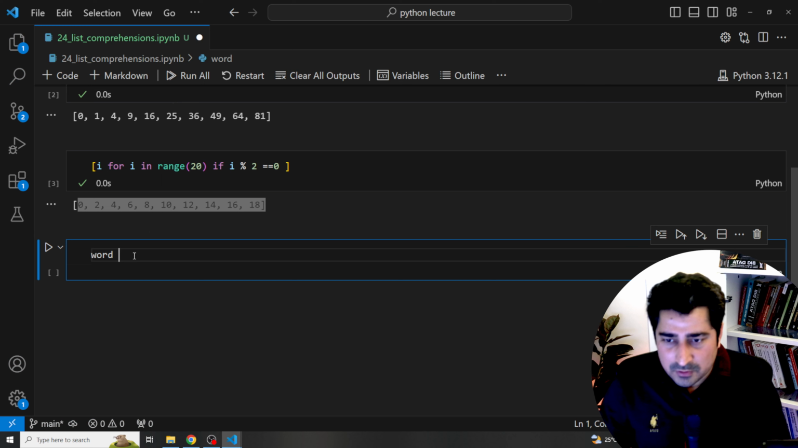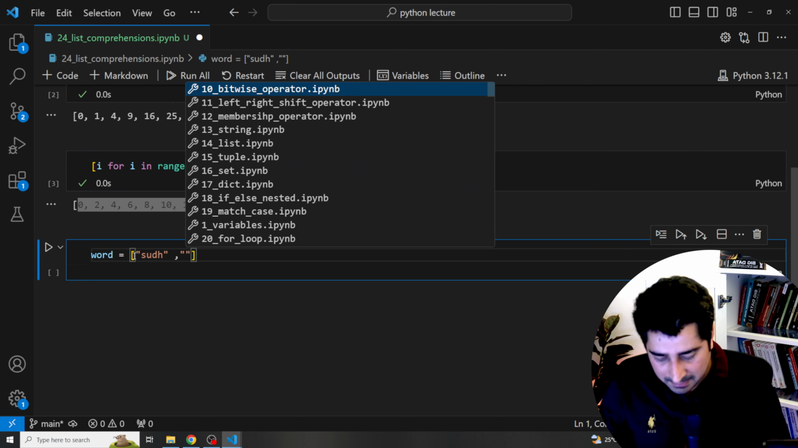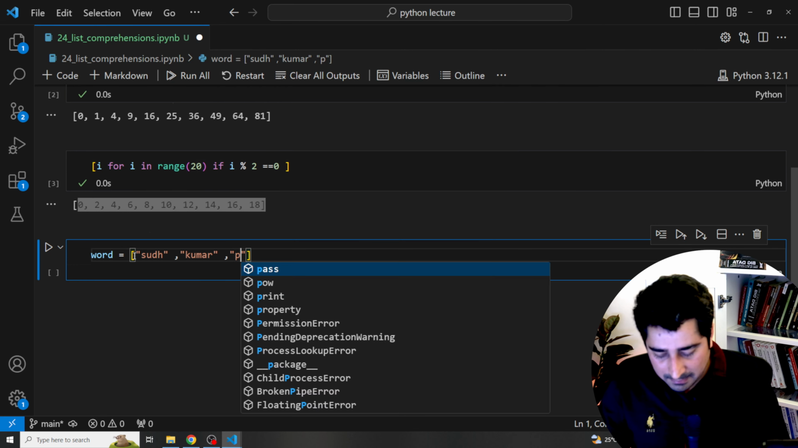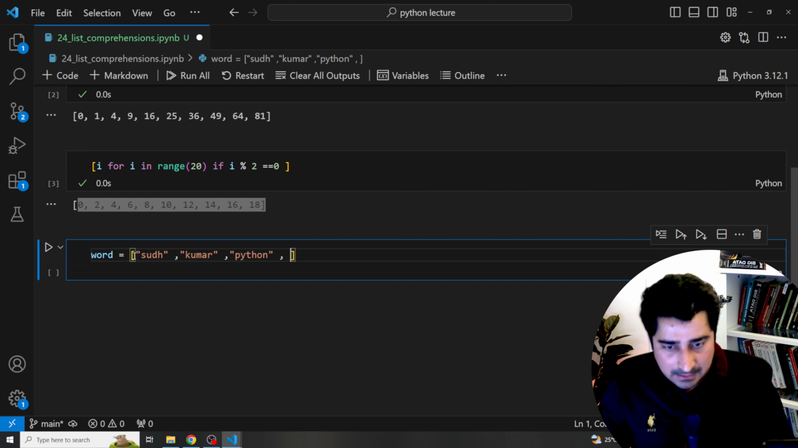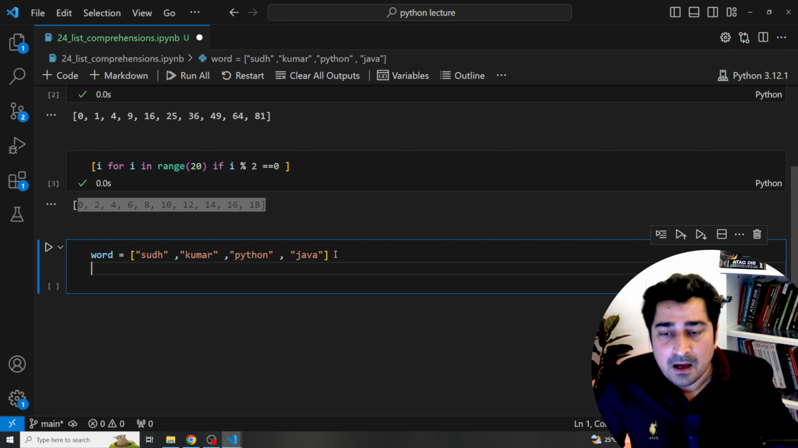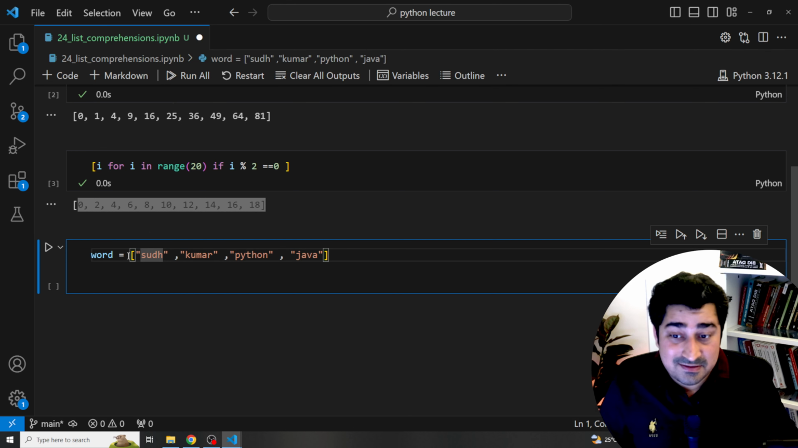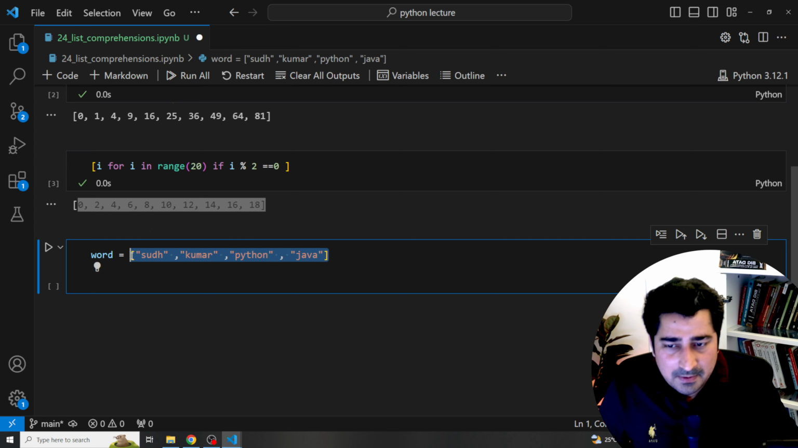So here, let's suppose I have a data set, where I have SUDH, then maybe KUMAR, then maybe PYTHON, then maybe Java over here. So this is a list that we have. Okay, that's completely fine. Now someone is asking me to generate a list where all the data should be available in uppercase. As of now, the data is in lowercase, but the condition is to generate a proper list where all the data should be in uppercase.